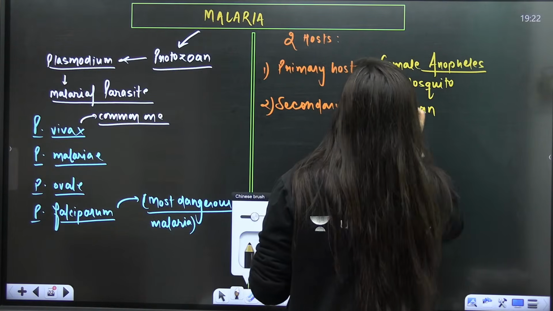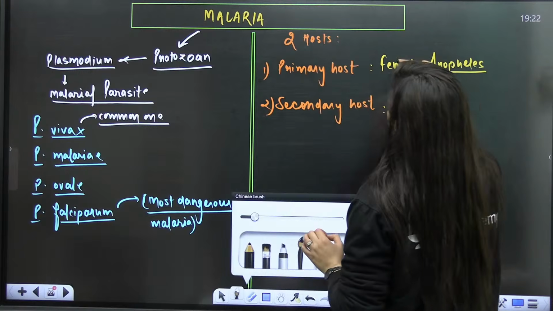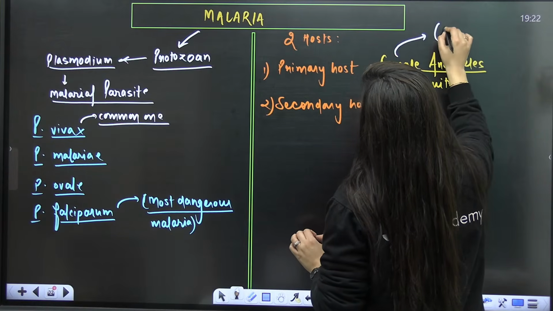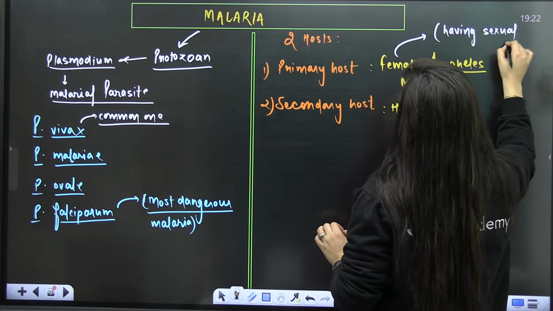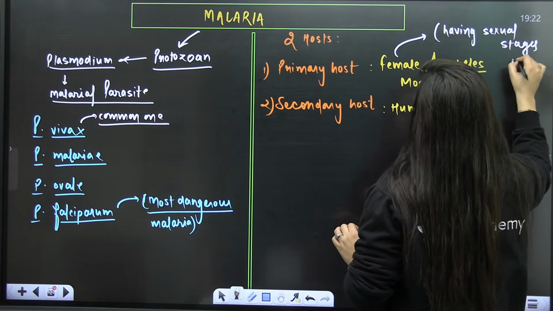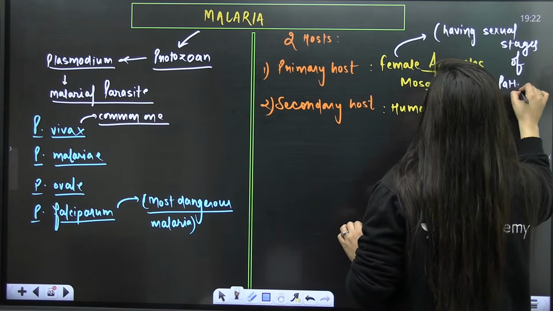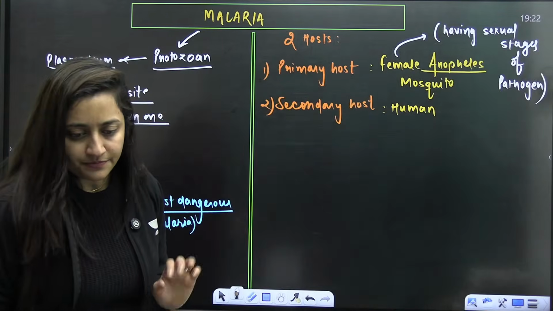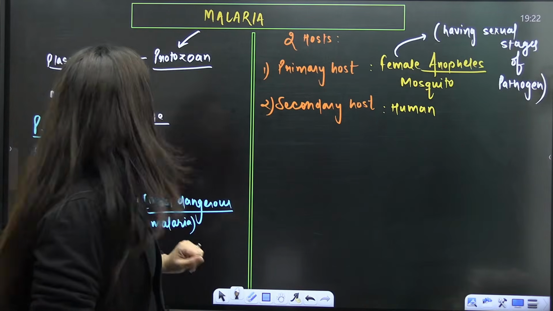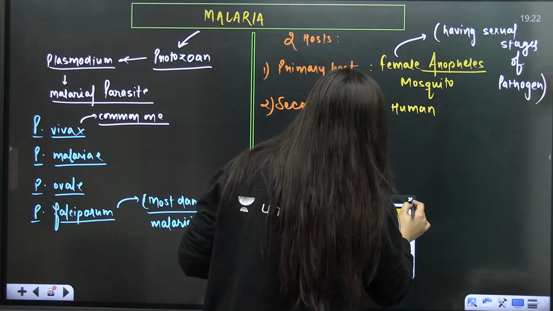Why is this female Anopheles the primary host? Because it is having the sexual stages of this particular pathogen. Am I clear, everybody? So it is the female Anopheles mosquito.